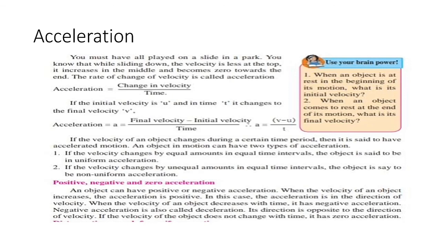Also, we distinguish acceleration in three types: positive, negative and zero acceleration. When the velocity of an object increases, the acceleration is positive, in the case when the acceleration is in the direction of velocity.